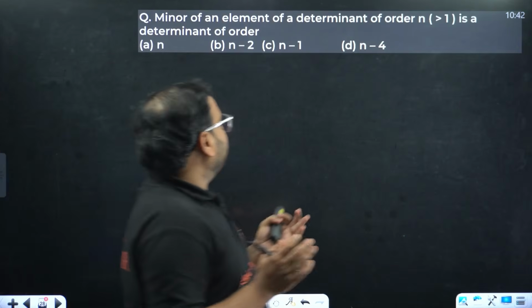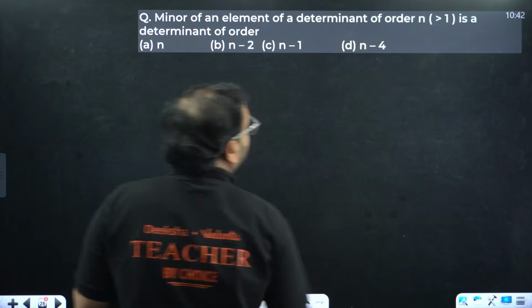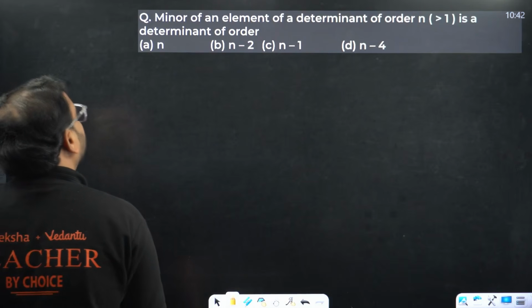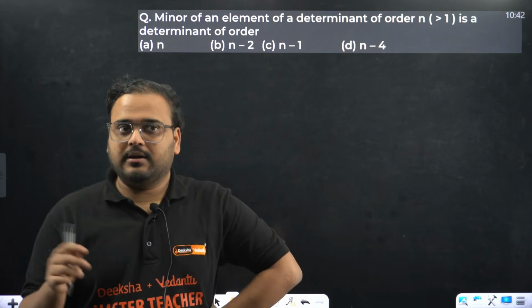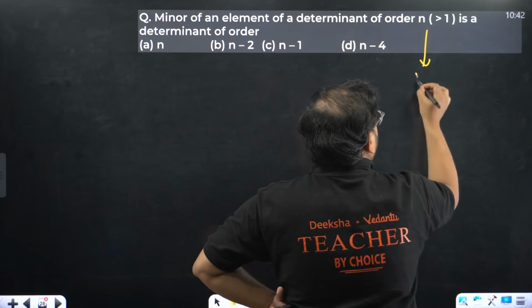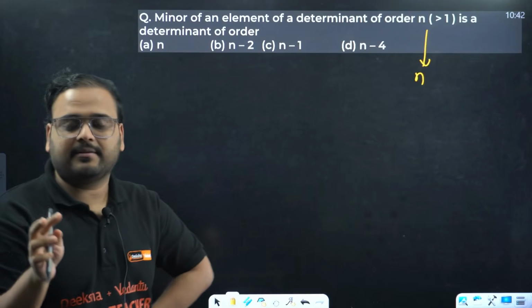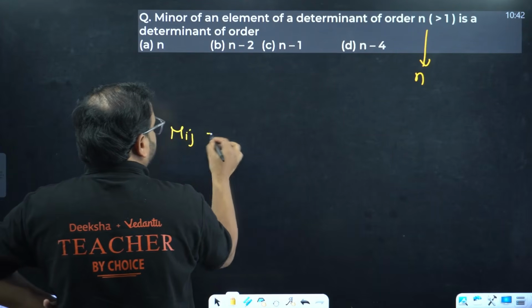Minor of an element of a determinant of order n more than 1 is a determinant of order what? Minor of an element, if you are writing, the determinant order will be 1 less, right? So if it is n over here, then the order of the determinant of the minor that we are writing, remember, when we write the minor Mij, we write this as a determinant only.